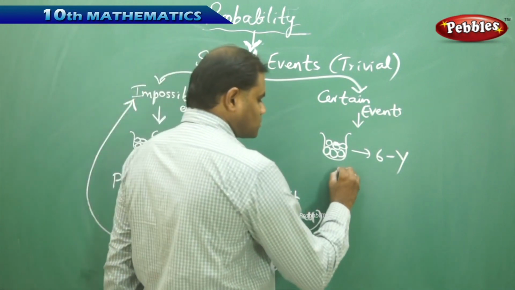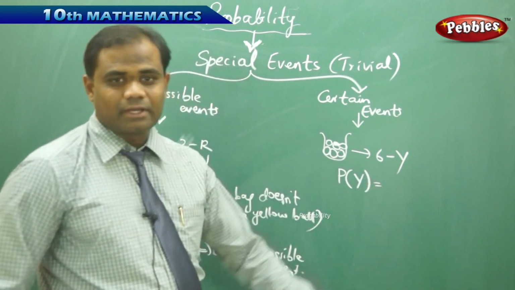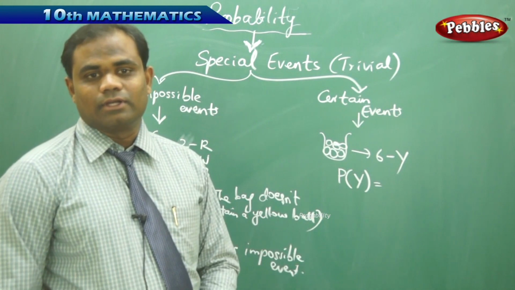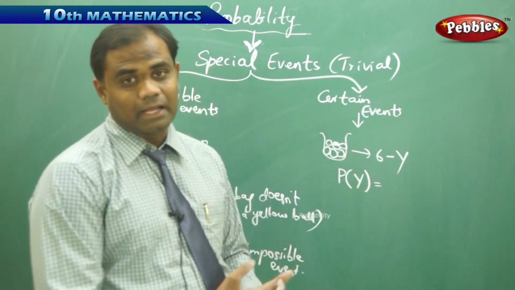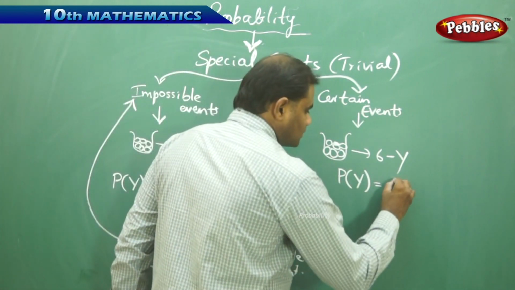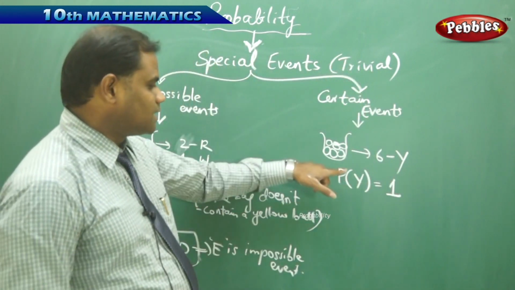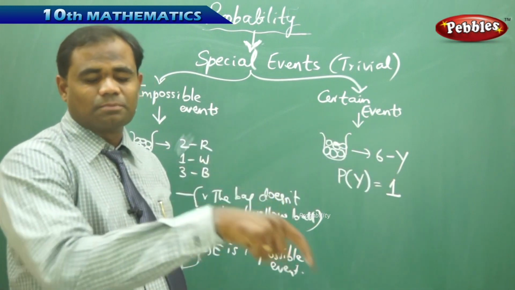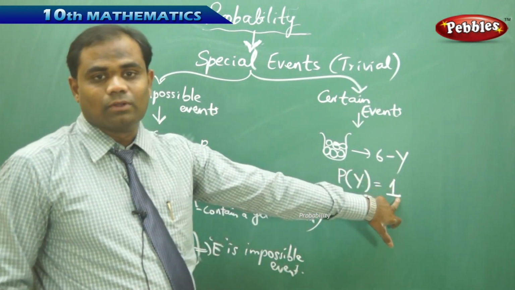That means if I wanted to find the probability of picking a yellow ball, every time you pick a ball blindly from the bag, you certainly get a yellow ball. You cannot get any other color because the only existing colored balls inside the bag are yellow. So the probability of picking a yellow ball is certain, therefore it is always 1. In this case, we say the event is certain because however many times you pick the ball, it is always yellow in color. So the probability of picking up the yellow ball is 1.